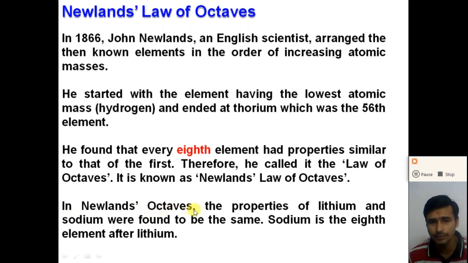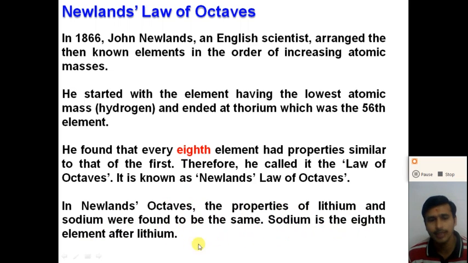So in Newlands' octaves, the property of the first element and the property of the eighth element are similar. The properties of lithium and sodium were found to be the same.